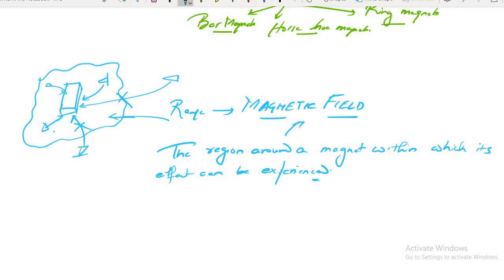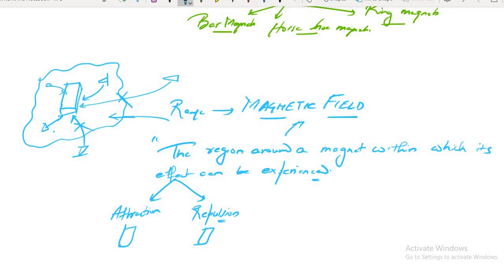Effect means what? Either this magnet will attract, or the effect can be repulsion. A magnet may attract or it may repel. So what is magnetic field?